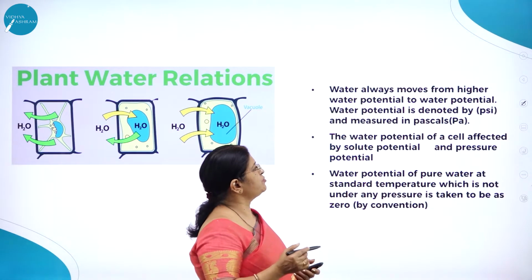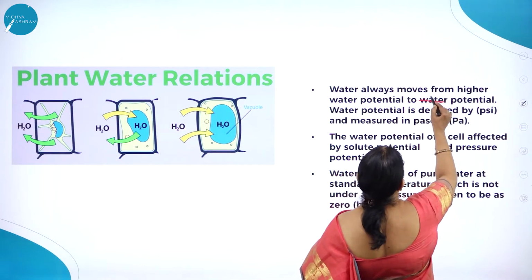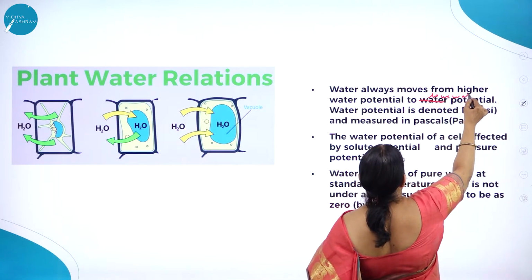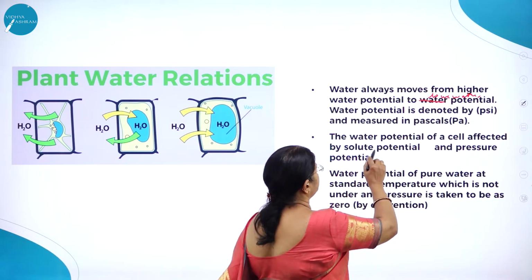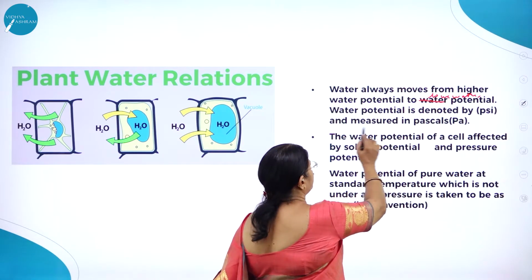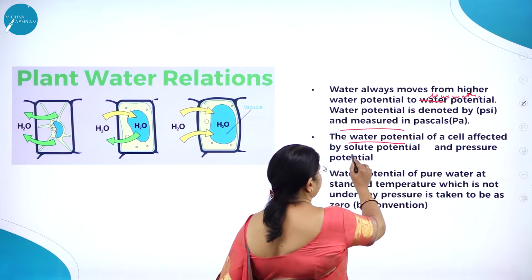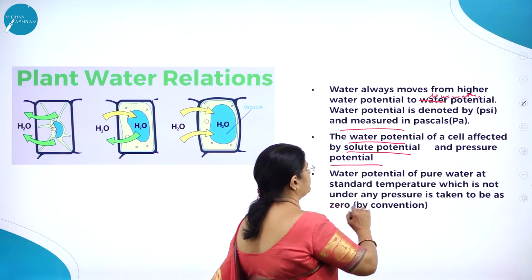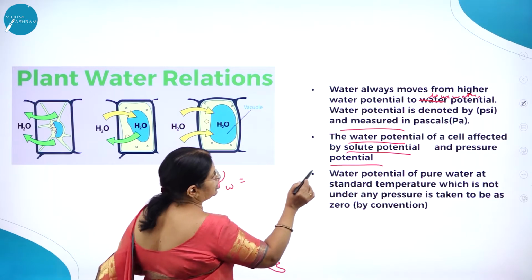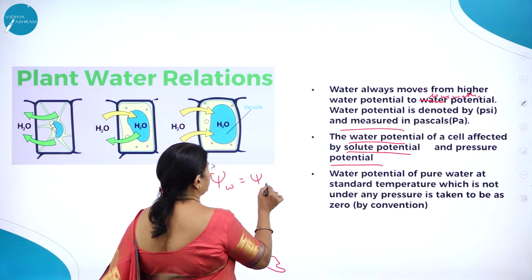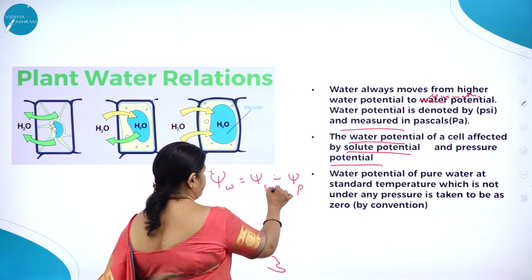So water always moves from higher water potential to lower water potential. Water potential, as I said, is denoted by psi and measured in terms of pascals. The water potential of a cell is affected by solute potential and pressure potential. So here, psi water potential, the water potential of a cell is affected by psi S and psi P.